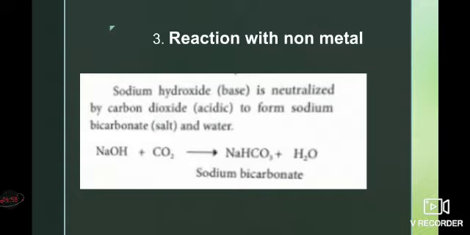A neutralization reaction is when an acid reacts with a base to form salt and water. Sodium hydroxide, NaOH, reacts with carbon dioxide, CO2, to produce the salt sodium bicarbonate, NaHCO3, plus water, H2O.